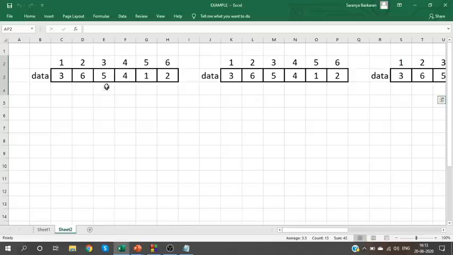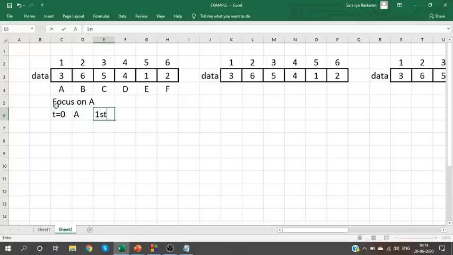Look at the data given to you. The persons are A, B, C, D, E and F. Focus only on A. At t equal to 0, A is at the first index. At t equal to 1, at 1 second, A will go to which index? Third index. At 1 second, A will go to the third index.